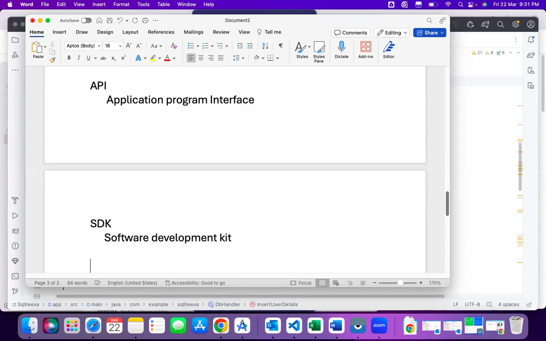And the next word, before that, we try to understand mobile app development. So what is this word called mobile app development?